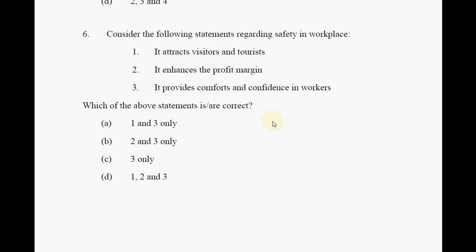Consider the following statements regarding the safety in a workplace. The safety in a workplace primarily has two reasons. The primary purpose is, definitely we know, that it provides comfort and confidence to the workers. Apart from this, because of this safety, the company spends less money on the people's health insurance, things like that. And also the number of holidays that employees take when they are safer is very less. So definitely the profit margin gets enhanced.